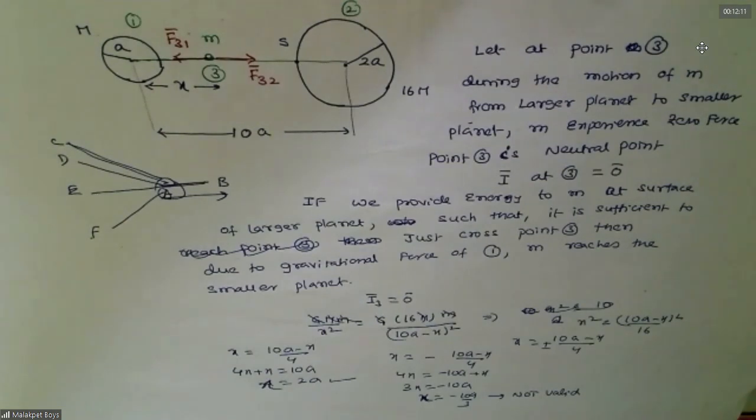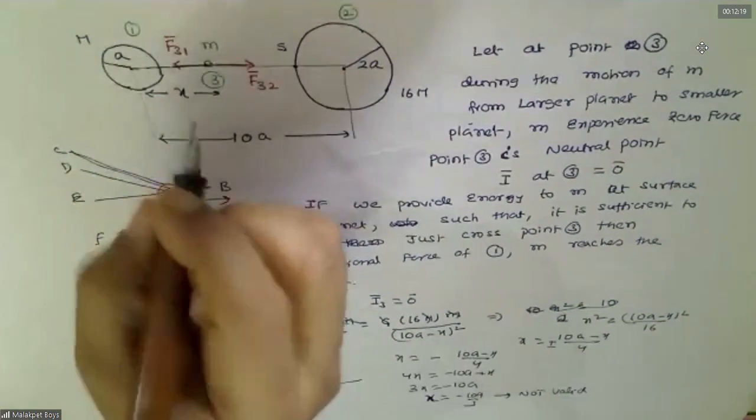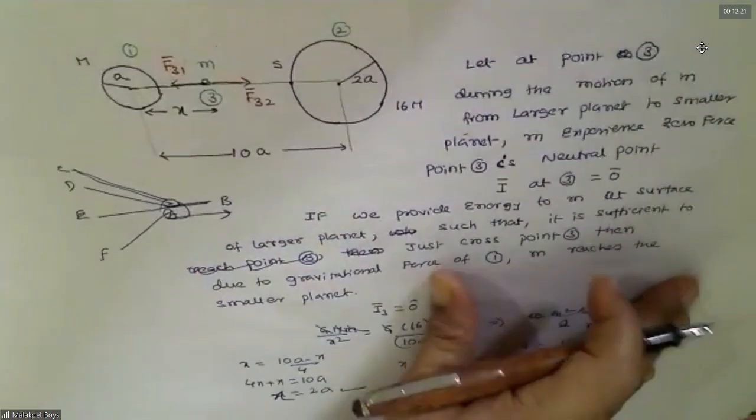Sir, till me we have to take x minus a now, sir, because we only need to reach the planet's surface.